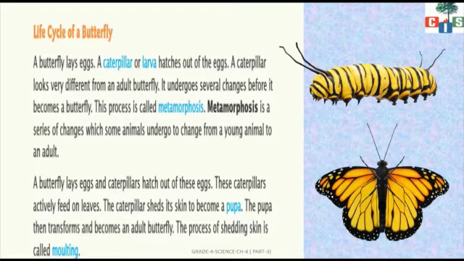So there is a journey which a caterpillar goes through. Several changes take place in the body of a caterpillar to become a butterfly, and that whole process is known as metamorphosis.